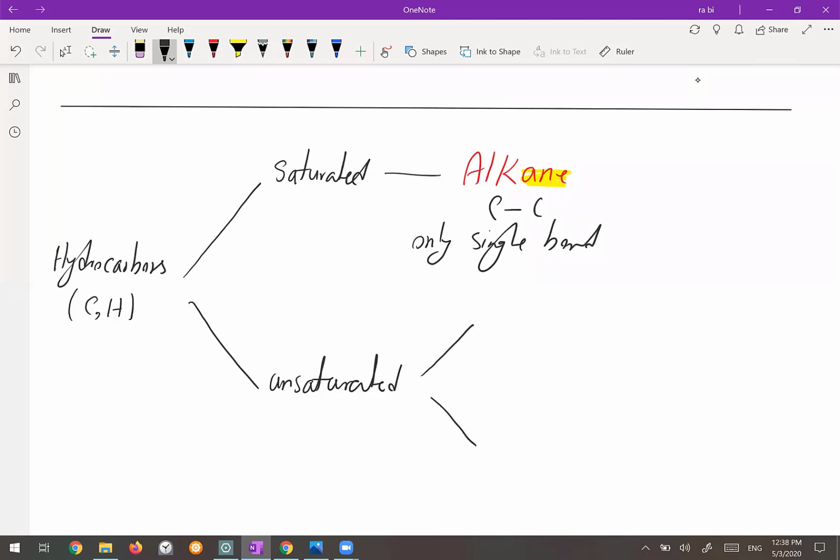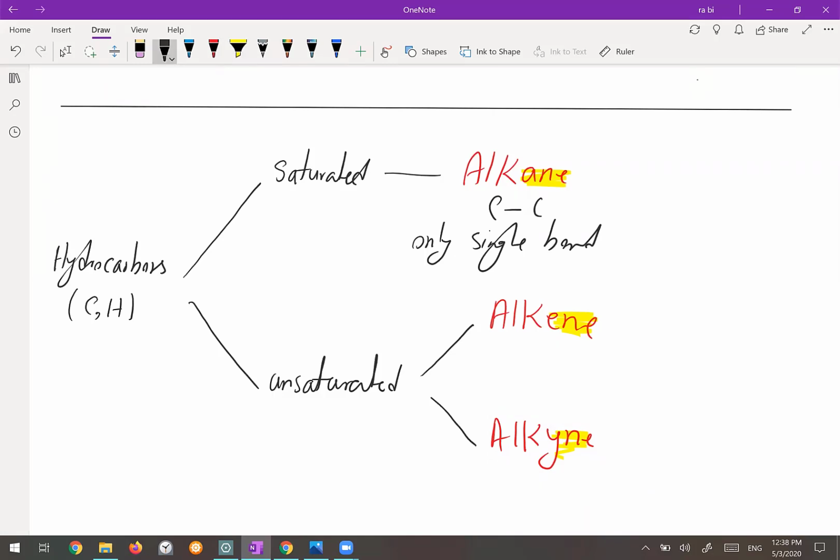Unsaturated hydrocarbons have two groups. One of them we call alkene, E and E at the end. The other one we call alkyne, Y and E at the end. Okay, so again, these suffixes are very important. So you have alkane, which has only carbon-carbon single bonds.